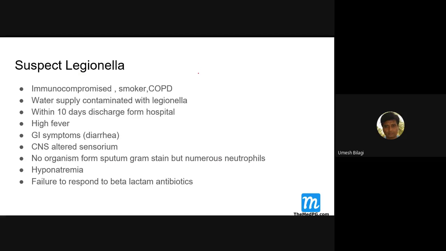One thing: in a patient with pneumonia, the sputum the patient has given you, whether it is good or bad quality, how do you know whether it is sputum or actually saliva? If there are a lot of epithelial cells, then it is saliva and not sputum. A lot of neutrophils, then it is sputum.